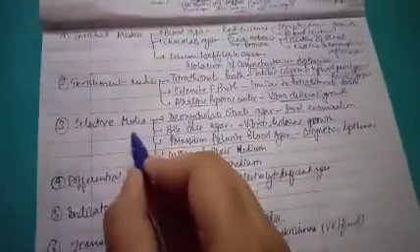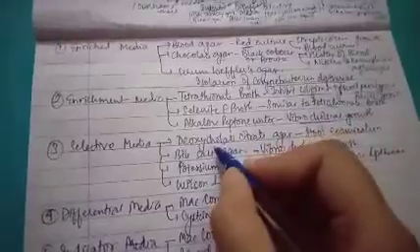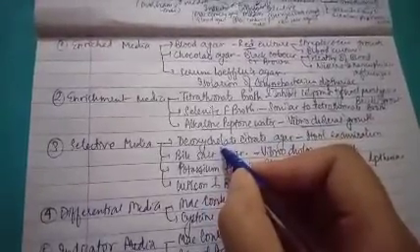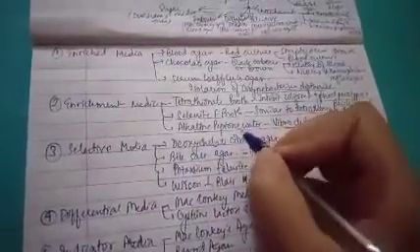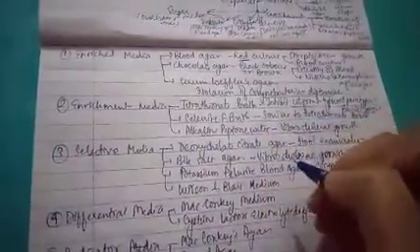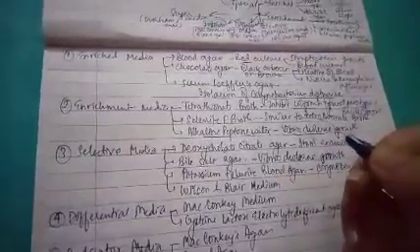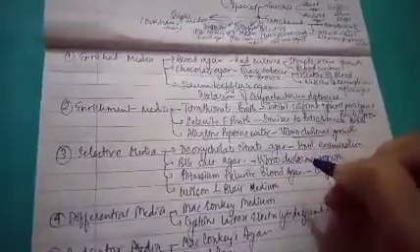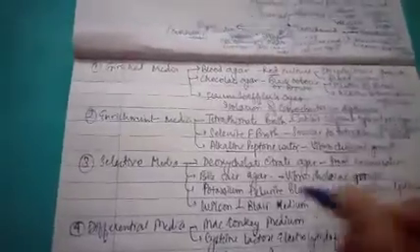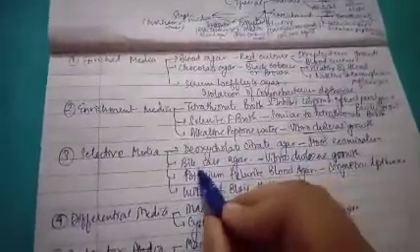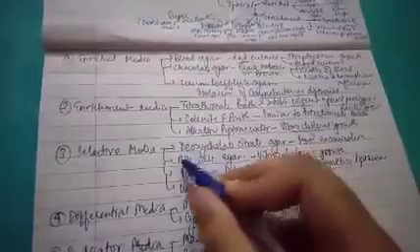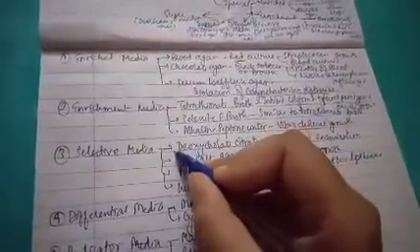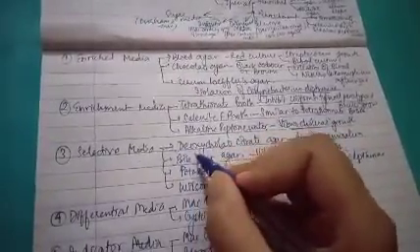The next type of media is selective media. In selective media, we have earlier studied that in this type of media we study only specific culture media. Some examples of selective media are deoxycholate citrate agar, bile salt agar, potassium tellurite blood agar, and Wilson Blair medium. Two important ones, I think, are deoxycholate citrate agar and bile salt agar.